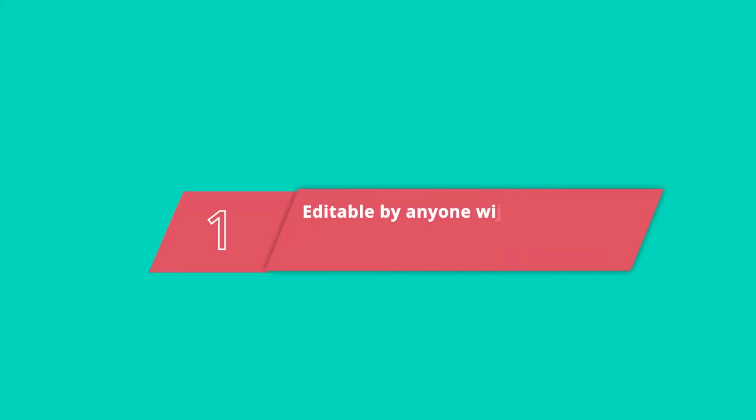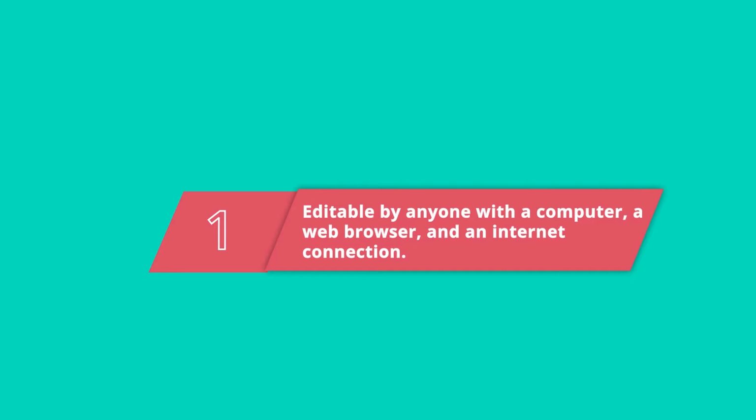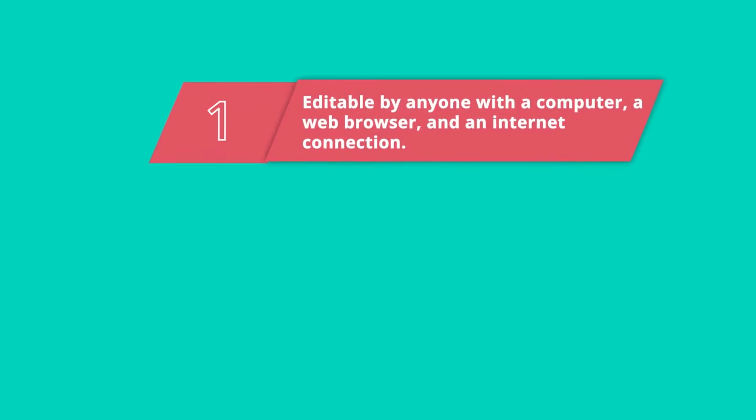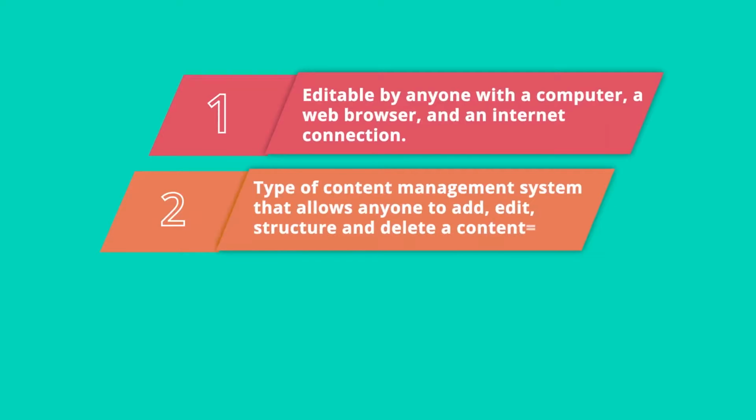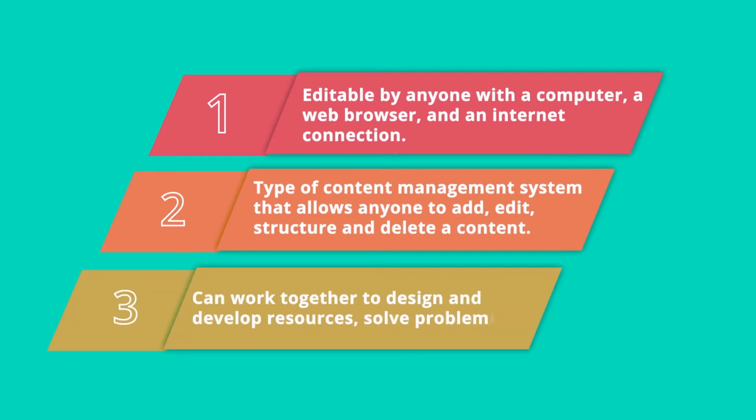A wiki is a website that is generally editable by anyone who has a computer, a web browser, and an internet connection. Wiki is a type of content management system that allows a community of people to add, edit, structure, and delete content which is held at a central location. Group members can work together to design and develop resources, solve problems, and thus march forward together.